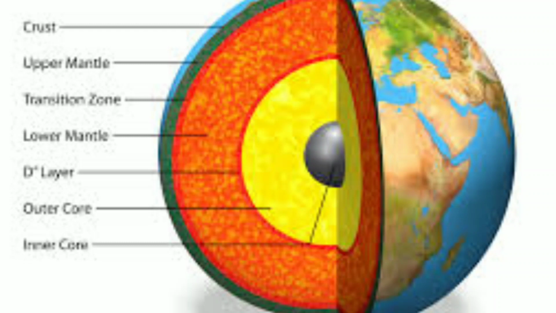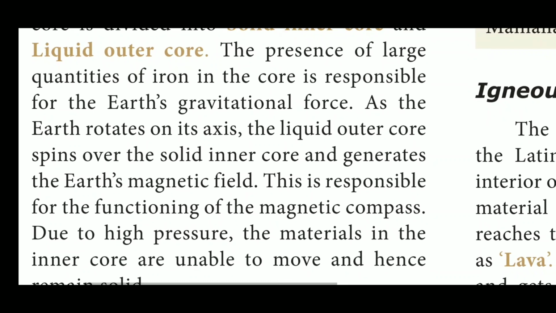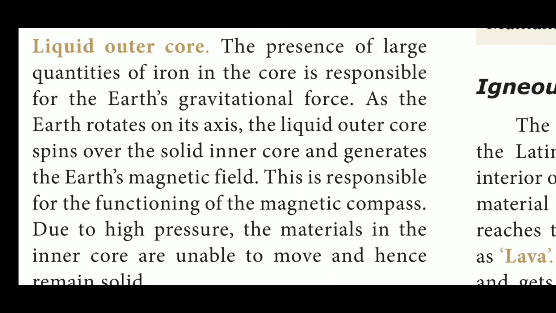The presence of large quantities of iron in the core is responsible for the Earth's gravitational force. As the Earth rotates on its axis, the liquid outer core spins over the solid inner core and generates the Earth's magnetic field. This is responsible for the functioning of the magnetic compass. Due to high pressure, the materials in the inner core are unable to move and hence remain solid.